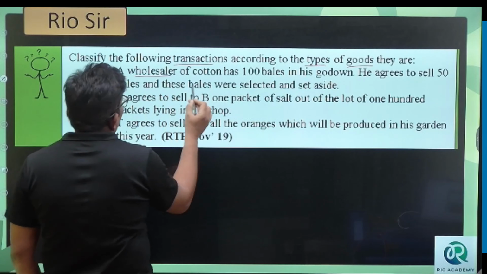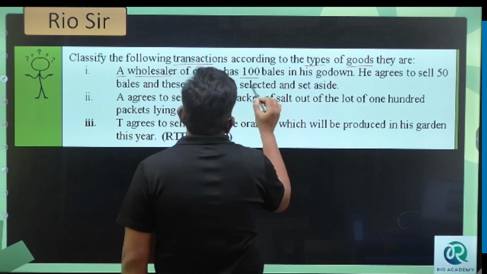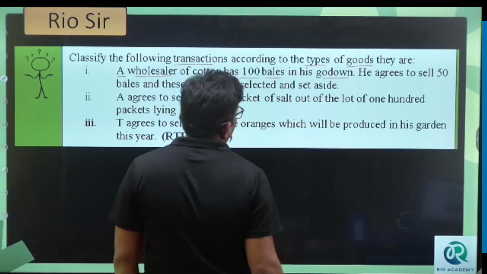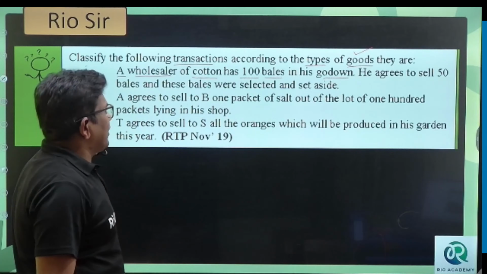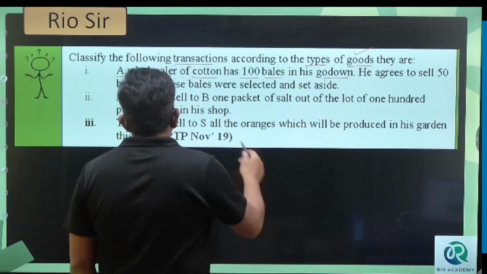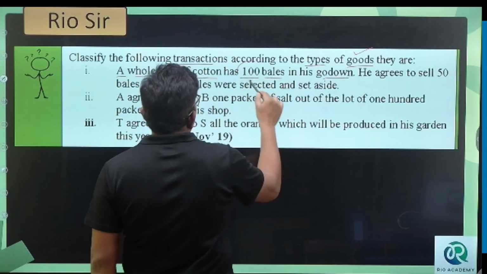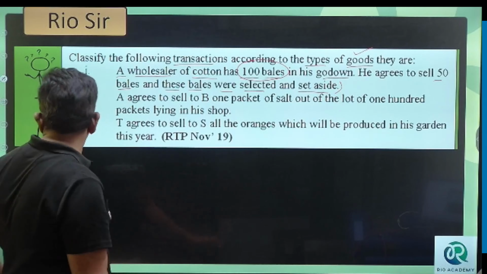Now, a wholesaler of cotton has 100 bales in the godown. Remember, they want to know what kind or type of goods they are. He agreed to sell 50 bales, and these bales were selected and set aside. The seller agreed to sell the 50 bales, and he kept them aside.